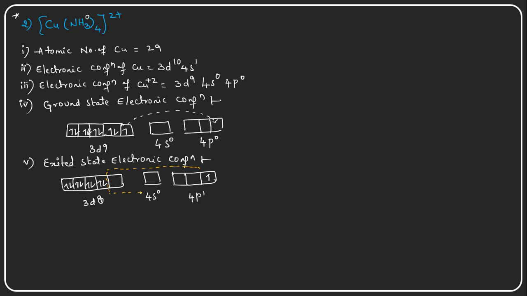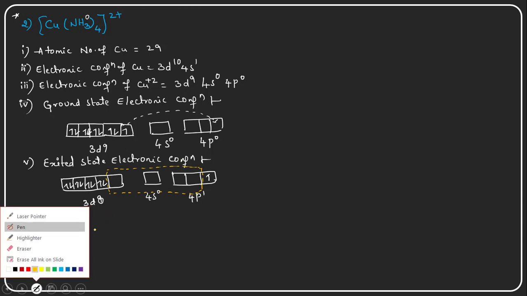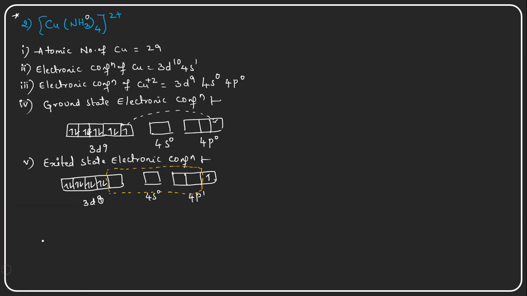The 4 empty orbitals merge together and form four dsp2 hybridized orbitals, by merging one d orbital, one s orbital and two p orbitals, in order to provide 4 empty orbitals to the ammonia molecules.